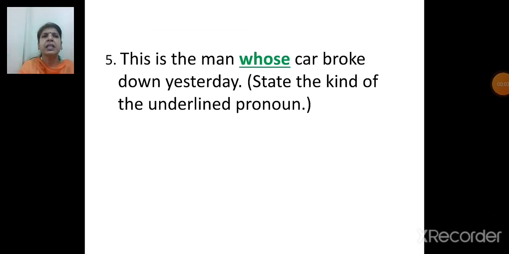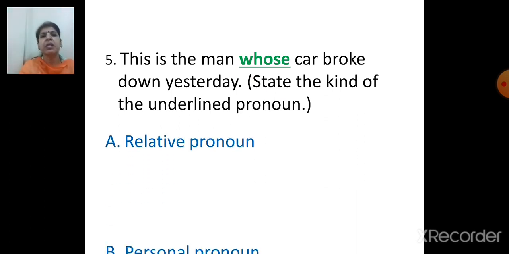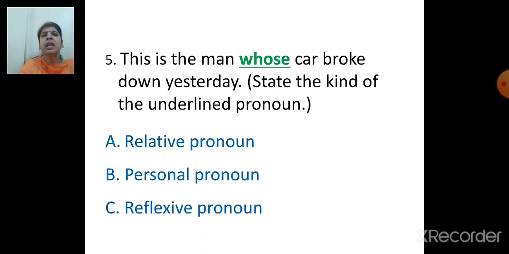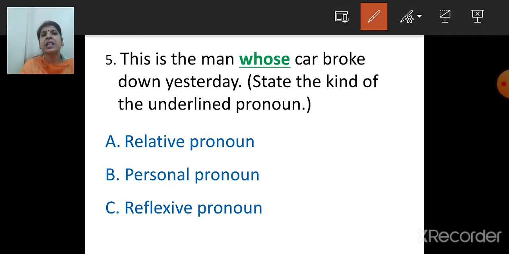This is the man whose car broke down yesterday. State the kind of the underlined pronoun. The underlined pronoun is whose. Options are A. Relative pronoun, personal pronoun, reflexive pronoun. It is relative pronoun, it relates. So the answer is A. Whose here is a relative pronoun.